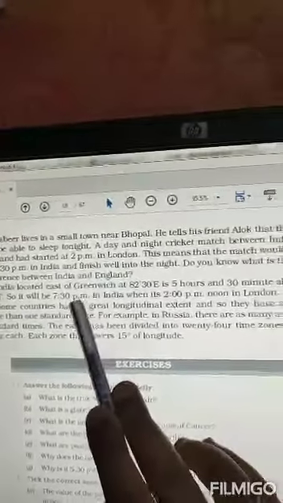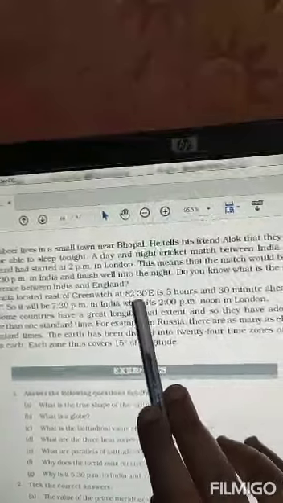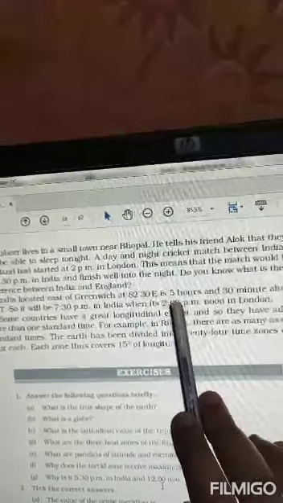Okay, now what is the difference between Greenwich time and Indian Standard Time? Greenwich Mean Time GMT, Indian Standard Time IST. India is located east of Greenwich at 82 degrees 30 minutes east.